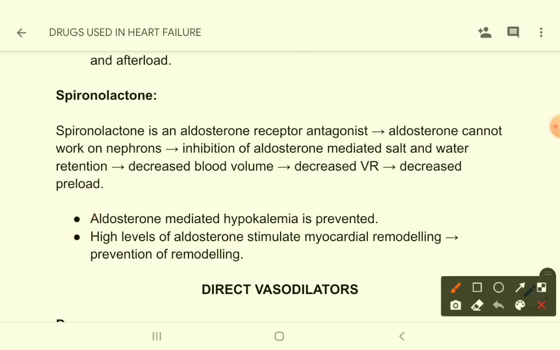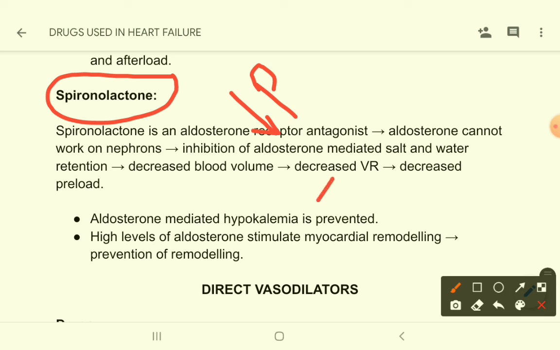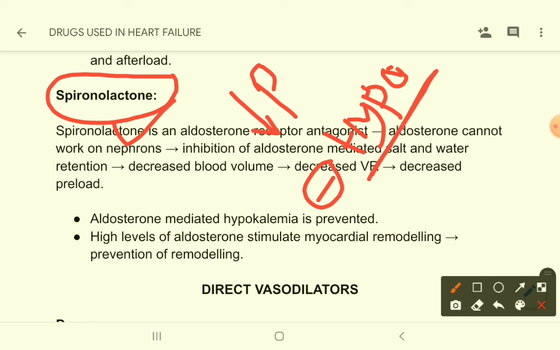So spironolactone has important functions here: it is decreasing the preload, and it is preventing hypokalemia, because if you give furosemide or thiazides, those drugs will cause hypokalemia, and if you give spironolactone, it will prevent the hypokalemia and it will prevent cardiac remodeling. So it has very beneficial effects.